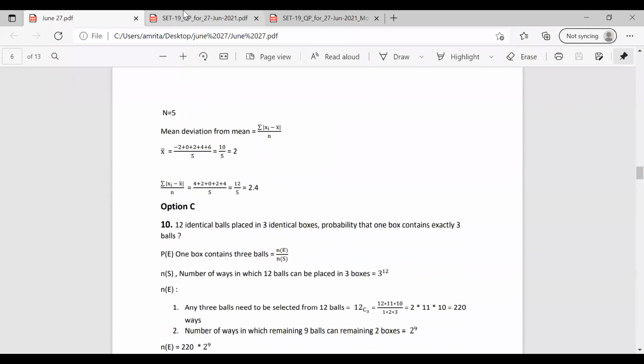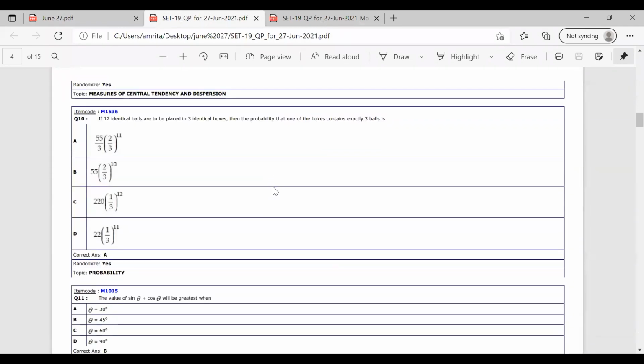Okay. Now moving on to the next question, that is question number 10. In question number 10, it is given that 12 identical balls are to be placed in 3 identical boxes. We have 3 identical boxes and 12 identical balls. Then we have to find the probability that one of the boxes contains exactly 3 balls from these 12 balls.